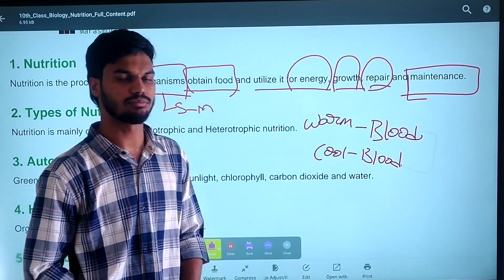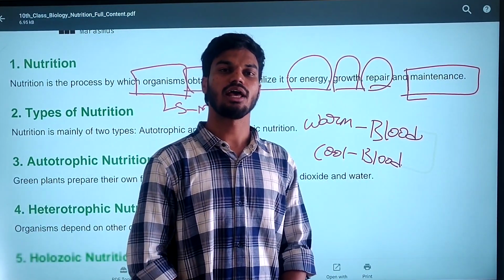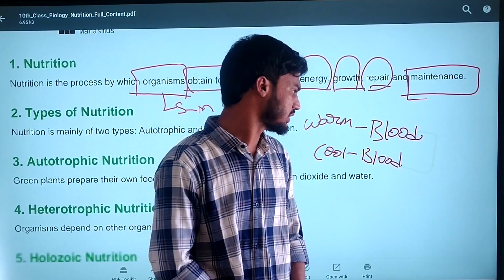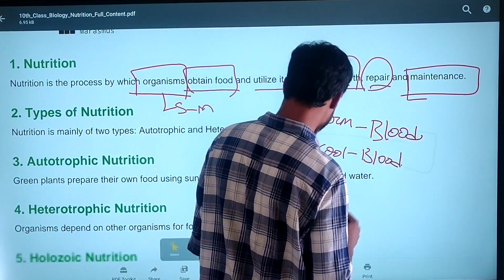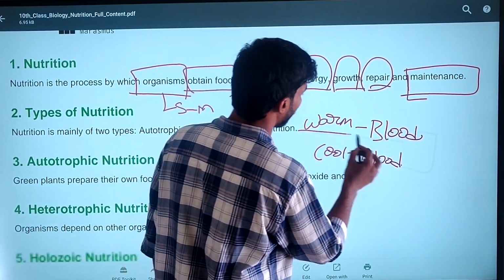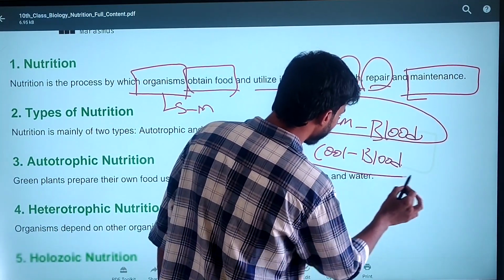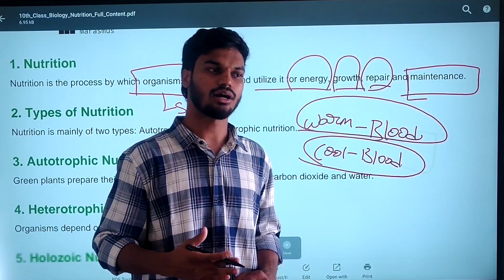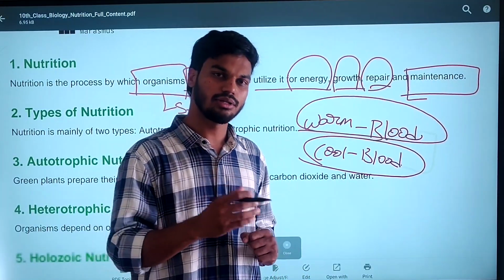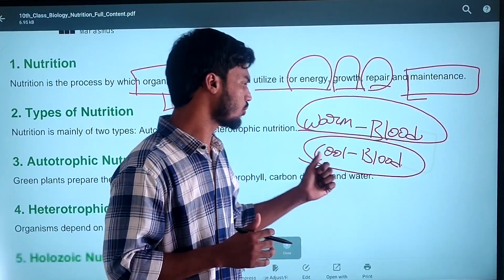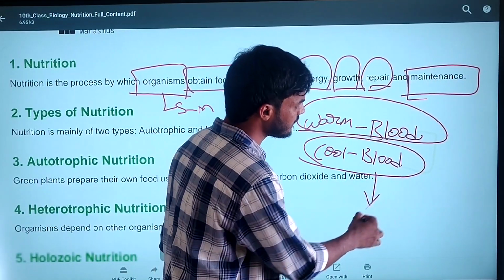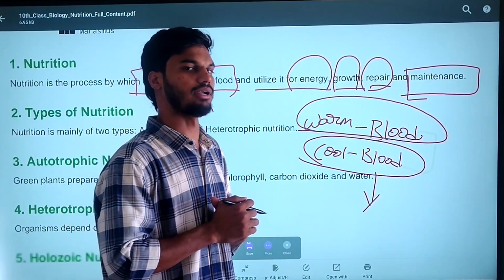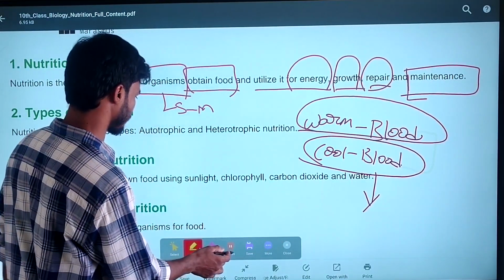Warm-blooded animals are the animals which have a constant body temperature throughout their lifespan. Humans are an example of warm-blooded animals. Cold-blooded animals are the animals which change their body temperature according to the environment temperature. Simply, animals that change their body temperature according to the environment are known as cold-blooded animals.